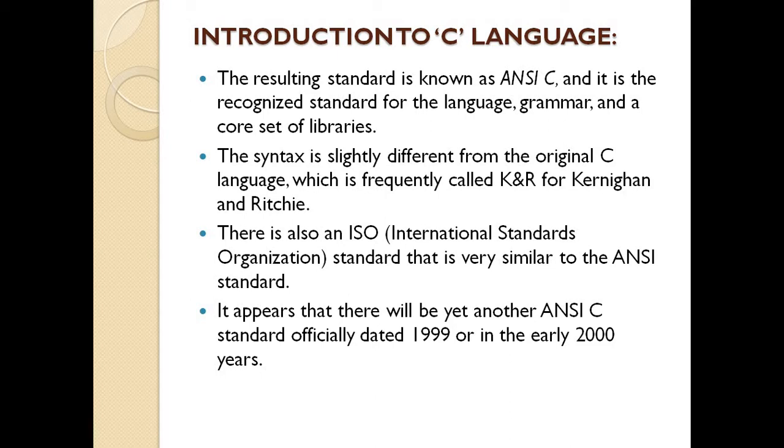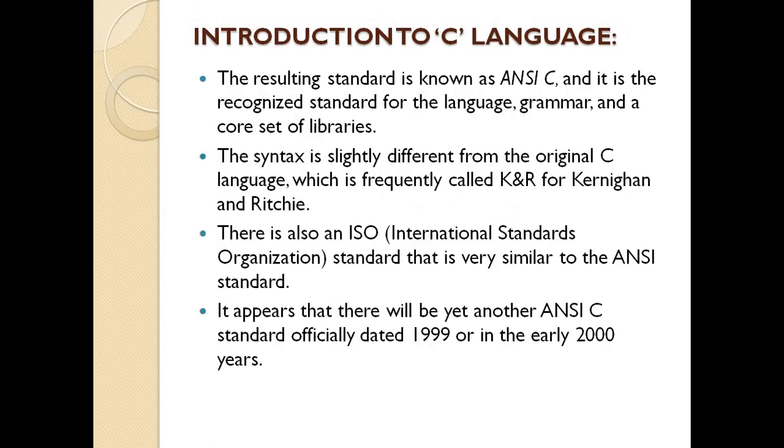The syntax is slightly different from the original C language, which is frequently called K and R, for Kernighan and Ritchie. Means whatever syntax was developed in the original C by the authors Kernighan and Ritchie, some small changes were made by that standardization committee, and those changes are implemented in ANSI C. Another international standard organization also has a standardization committee very similar to ANSI C. It appears that there will be yet another ANSI C standard officially dated 1990 or early in the 2000s, and later ANSI C is called C99.